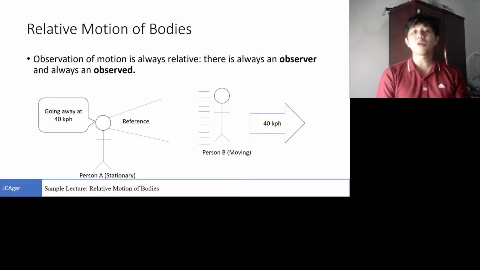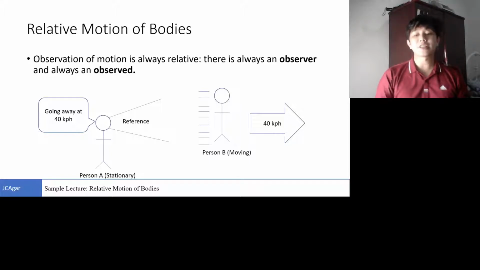So in this example, person A, who is stationary, just like us staring at the screen, is observing person B moving at 40 kilometers per hour. Since person A is also stationary, from his perspective, he will observe that person B is moving at 40 kilometers per hour also. However, not all the time is the observer stationary.